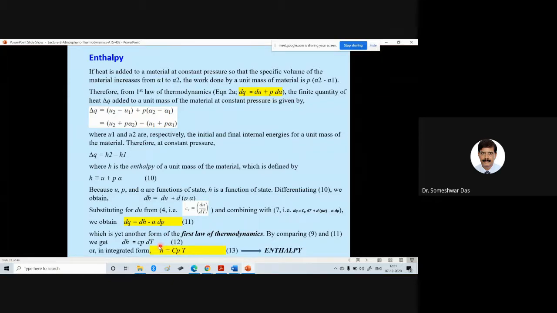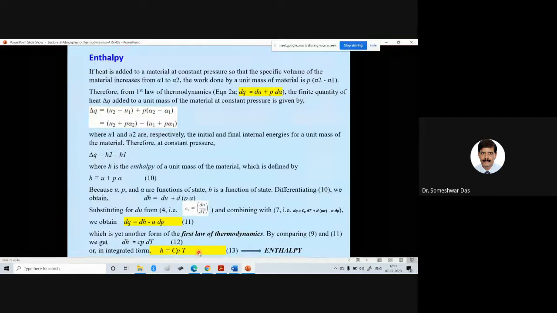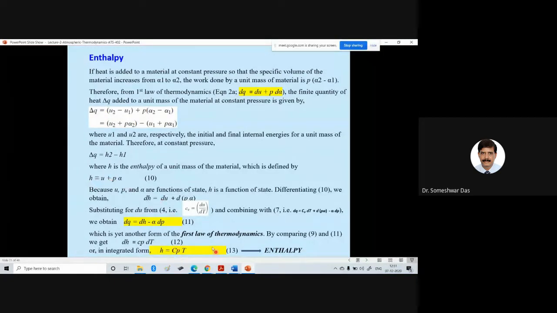Or when we integrate this equation, we can get H is equal to Cp T. And this is the enthalpy, the definition of the enthalpy. So now this definition, H is equal to U plus P alpha, is transformed into this form, H equal to Cp T. So this is the definition of the enthalpy. All right.